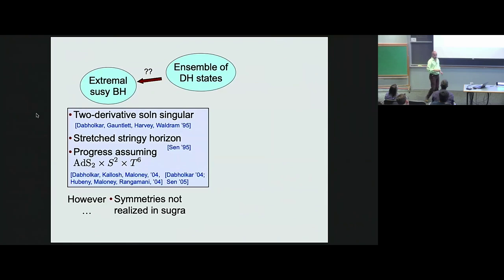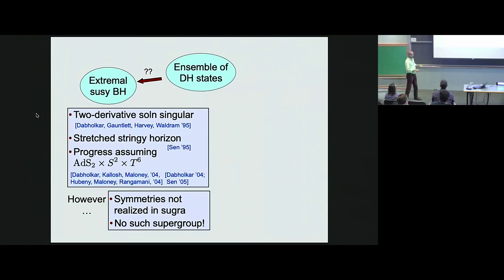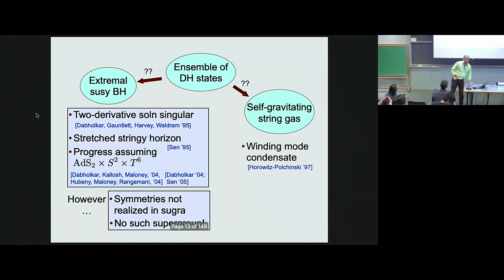You can make this a little more formal. You can try to look for symmetries, and because there's an AdS2, there's a conformal group, so you can look for the list of superconformal groups. And there's no superconformal group whose symmetries agrees exactly with this, with 16 supercharges. Now, this is not a proof. Maybe things go here and there, something might give. But I want to cast doubt on the existence of this extremal black hole. So this is sort of a symmetry problem, a kinematic problem.